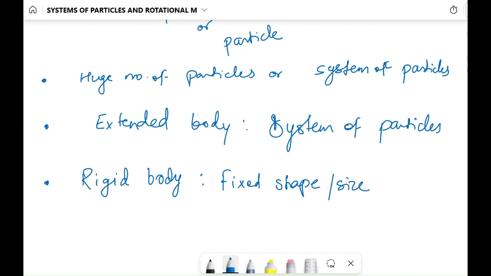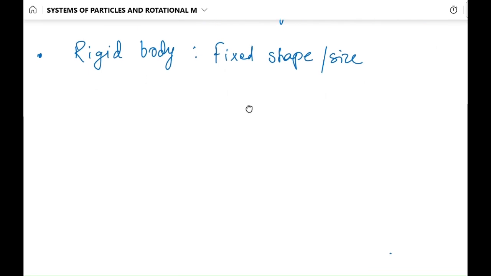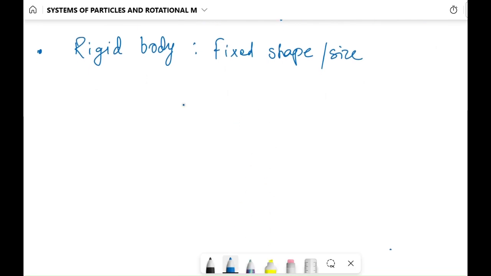And what do we mean by a reference particle here? Let's say we have a block here. Let's say we have chosen a particle at this corner as our reference particle. All other particles in this block have a particular position with respect to this reference particle, and this relative position is not going to change.